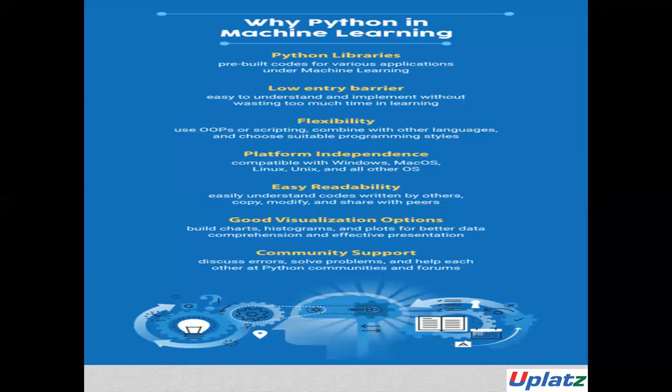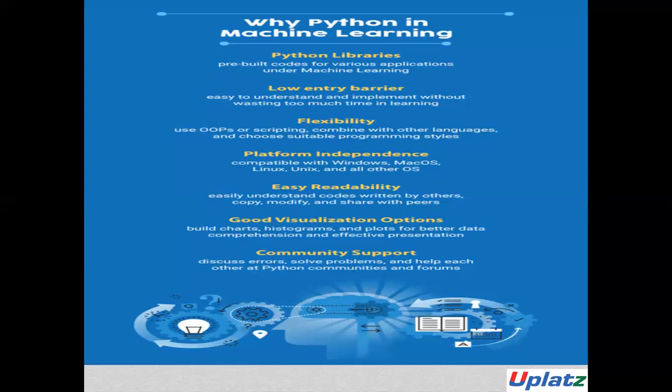As you can see in the slide, these are the features of Python. It's a summary of the benefits of using Python for machine learning problems. The first is Python libraries.